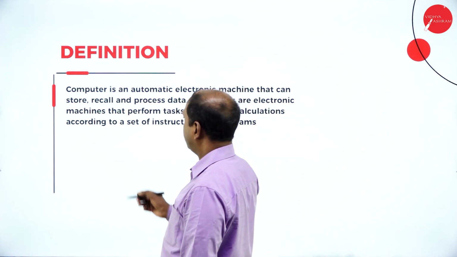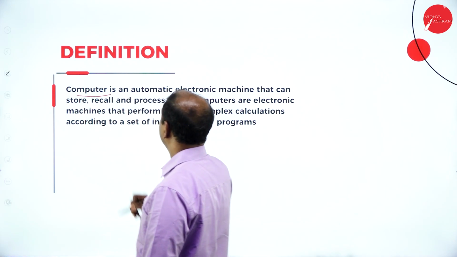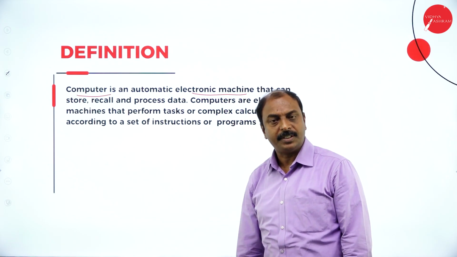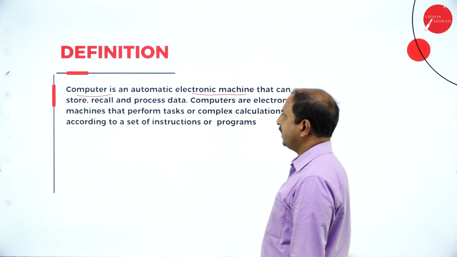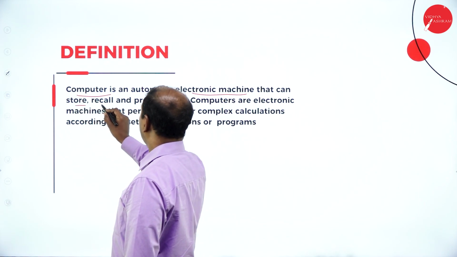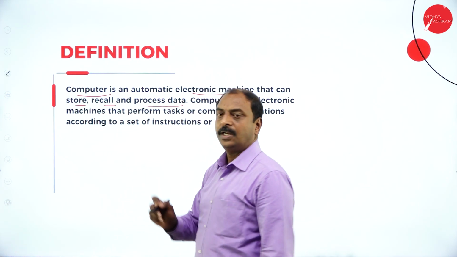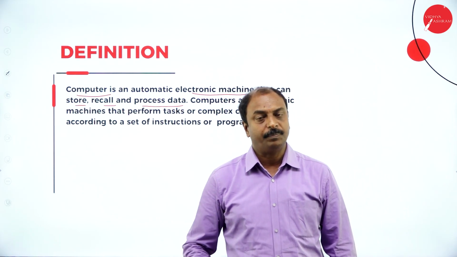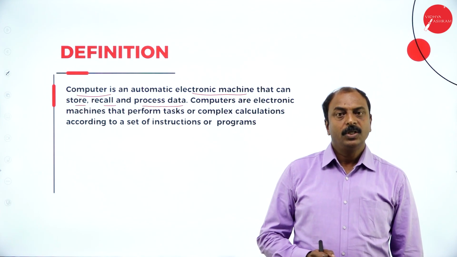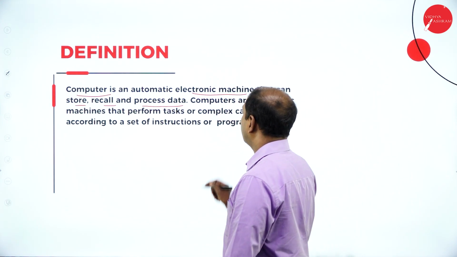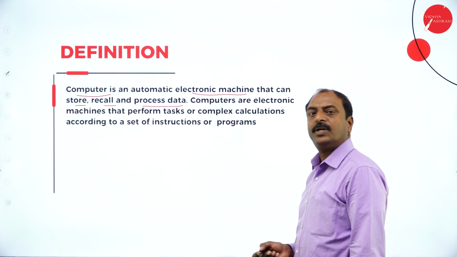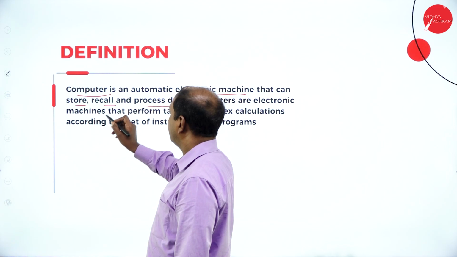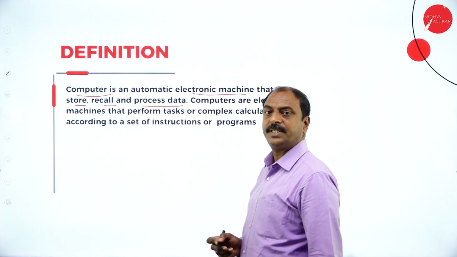So what is a computer? Now, a computer is an automatic electronic machine. See, a computer is a machine. It is an electronic machine that can store, recall and process data. Now all of you are familiar with computers and most of you use different types of computers. So a computer is nothing but an electronic machine. With the help of a computer we can store the data, recall the data and process the data.